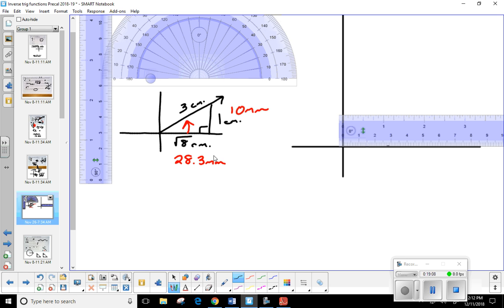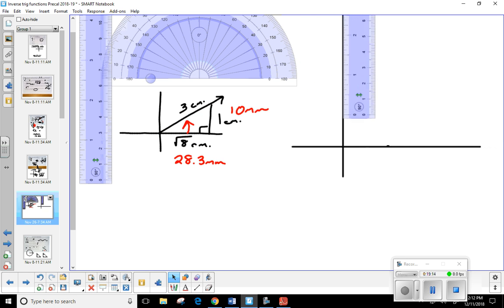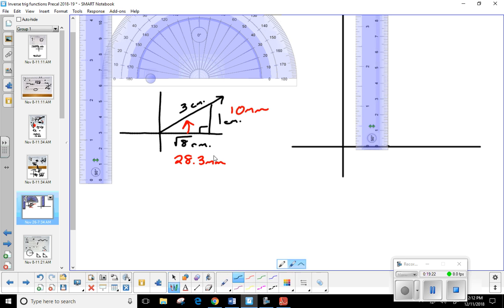Now, at that mark that I made, what I'm going to go ahead and do, and I don't know why I have 2 rulers up here. There we go. I'm going to measure up 1 centimeter, right there. I don't even need to draw the sides of the triangle. From the origin, I'm going to draw my terminal side right through that point that I created.